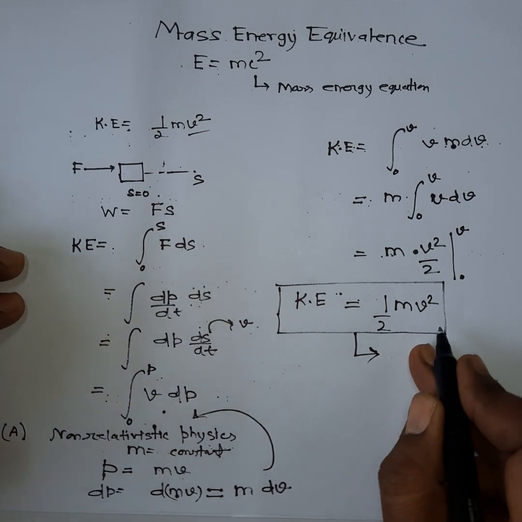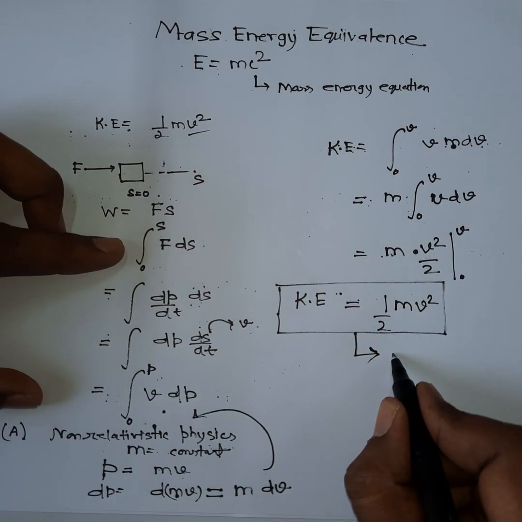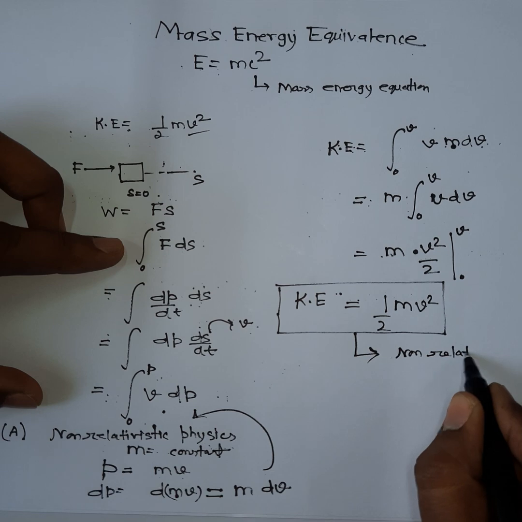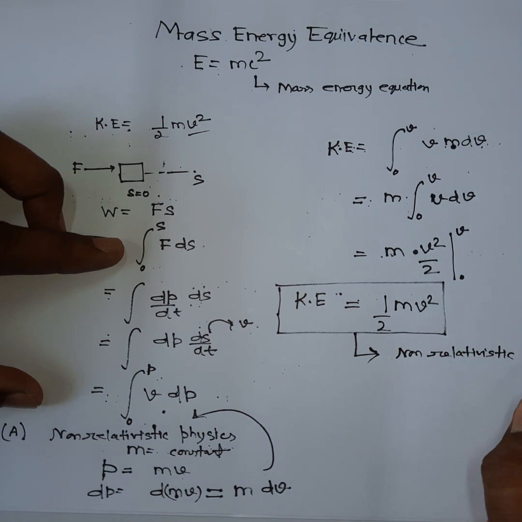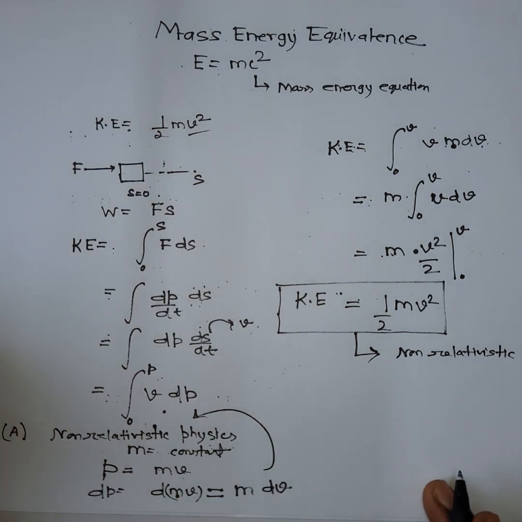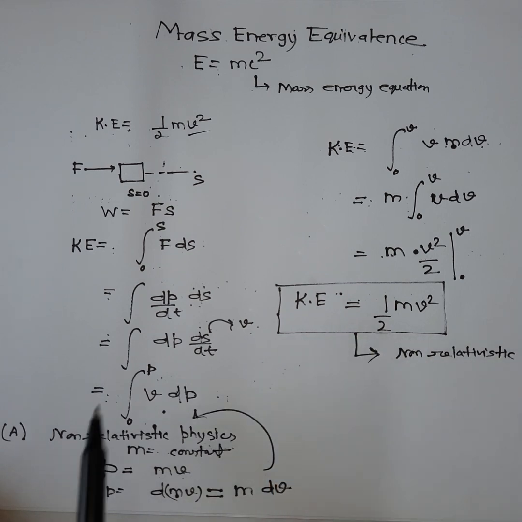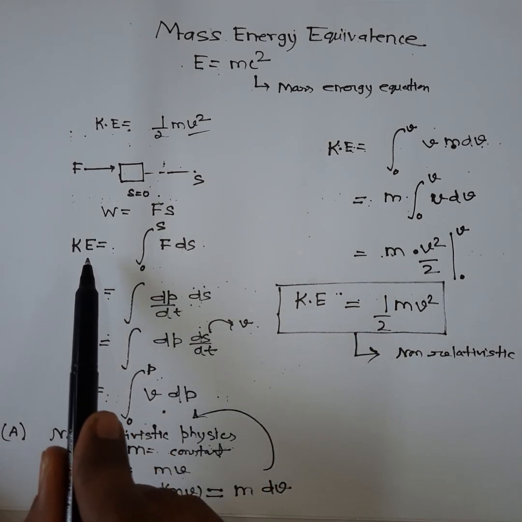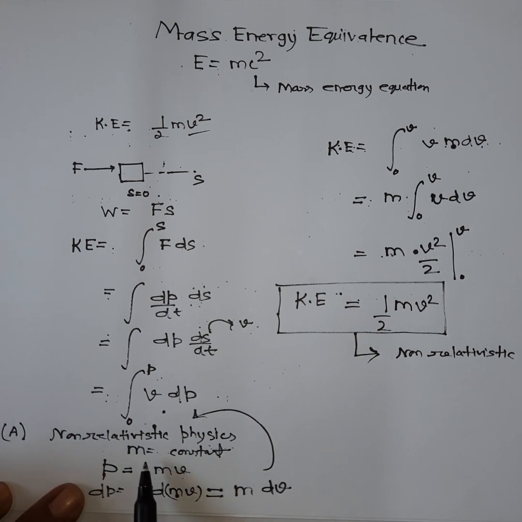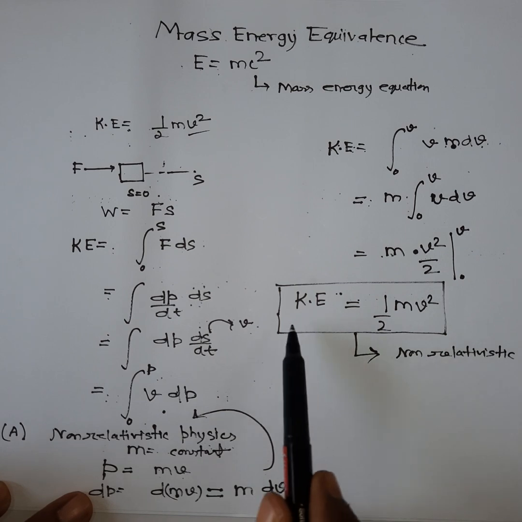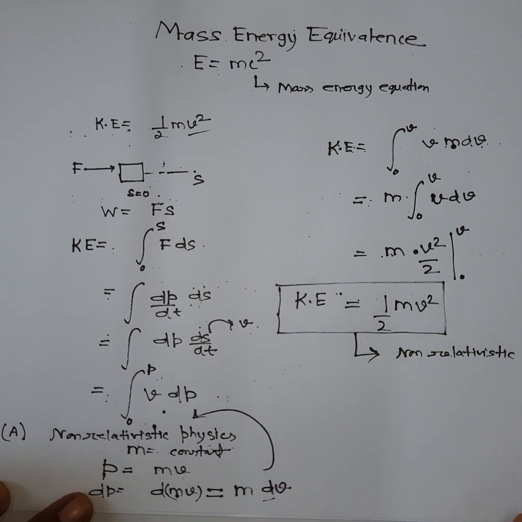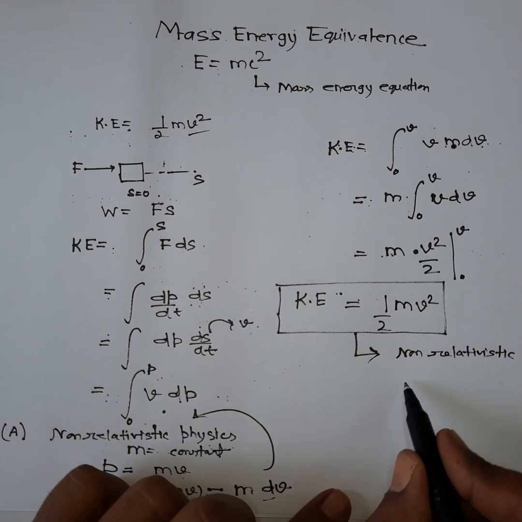This is the expression for kinetic energy in non-relativistic physics. You see here how I arrived at this expression. I have used the general definition of kinetic energy. Then I assume in non-relativistic physics m is constant, so I have substituted in place of dp this term, then integrated and finally obtained this expression. So this is part 1, when m was non-relativistic.